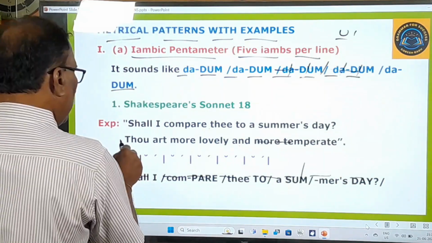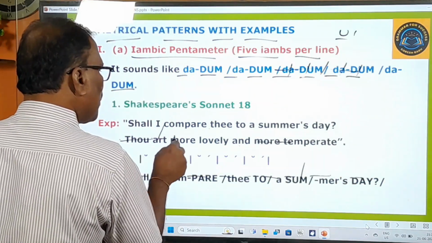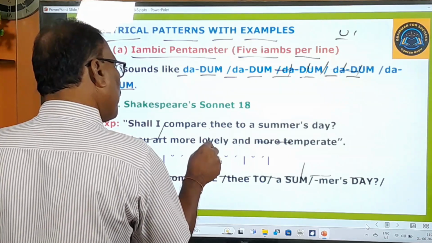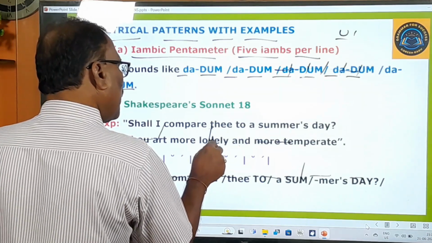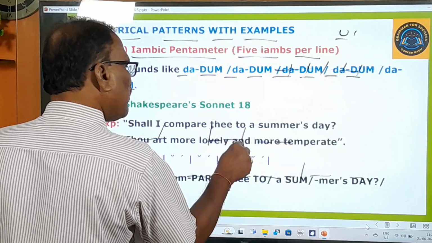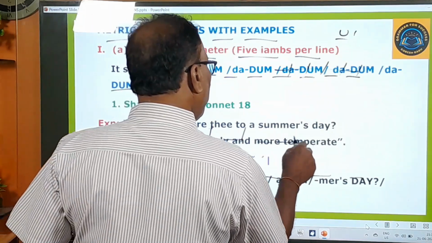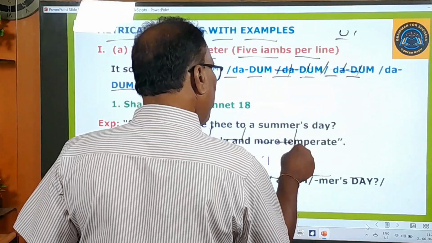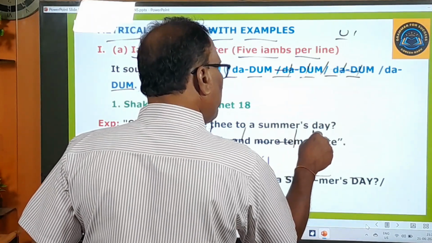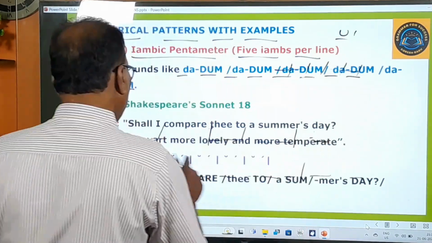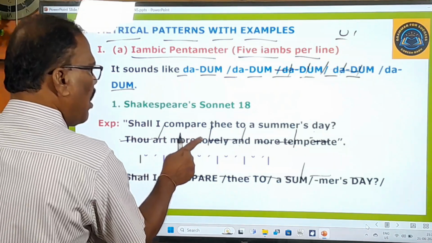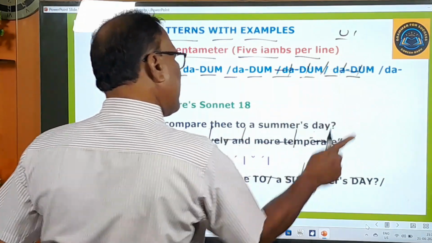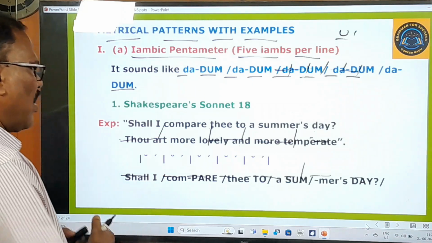Similarly, thou art more lovely and more temperate. 1, 2, 3, 4, 5. The division is like this.